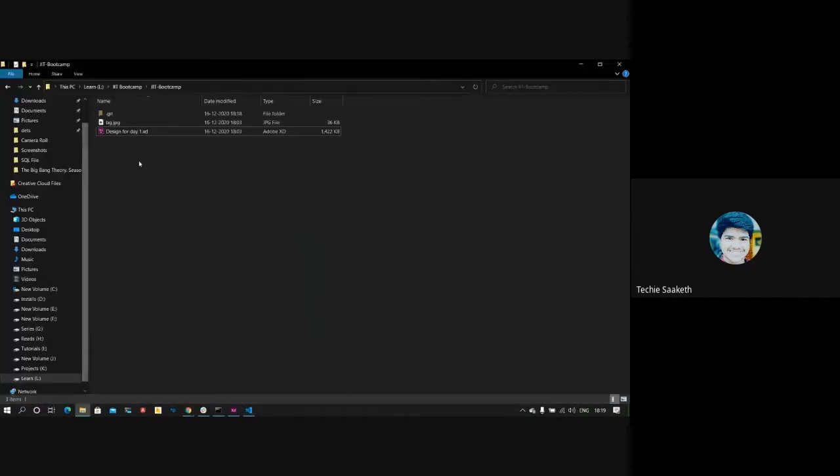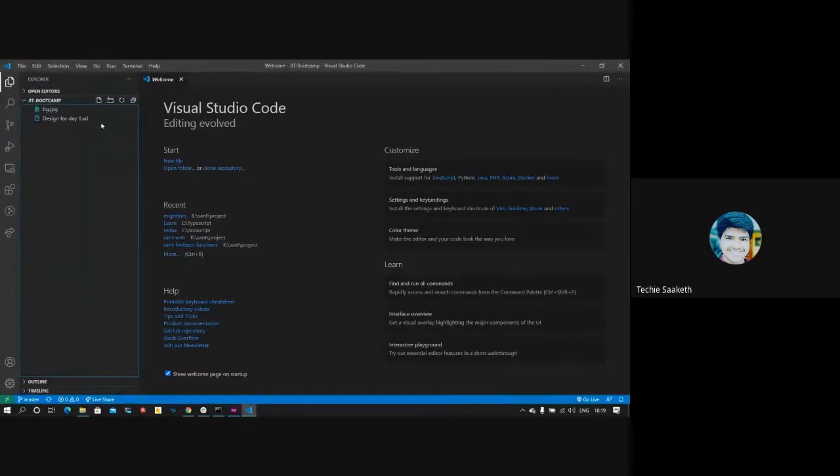So I'll start with the creation of the home page. Basically, web pages are saved with the .html extension. So I'll be creating a file named home with the .html extension.